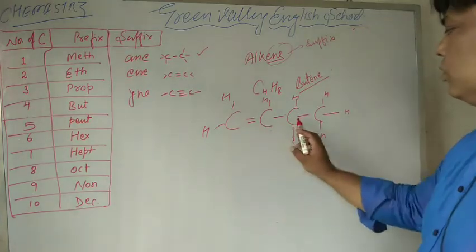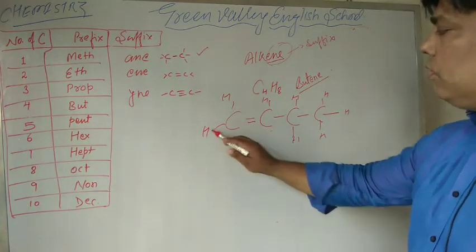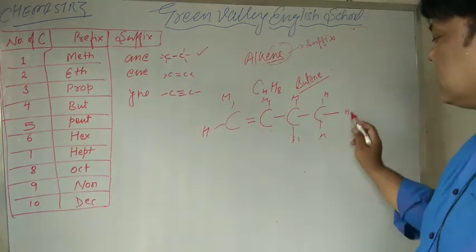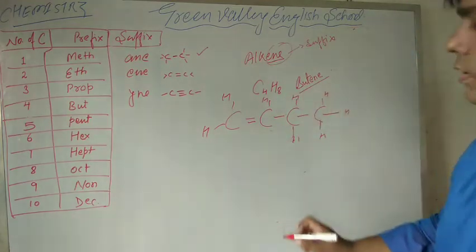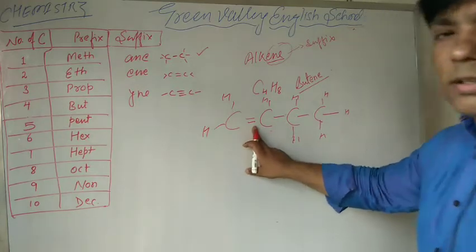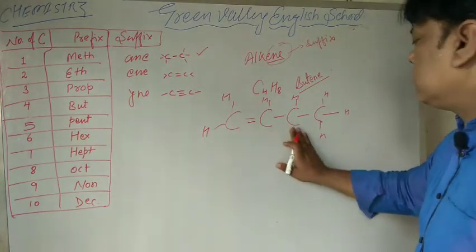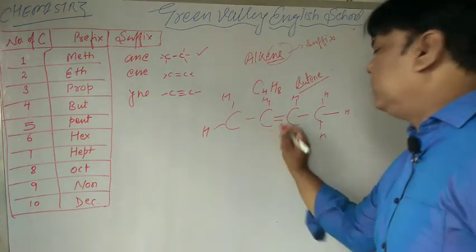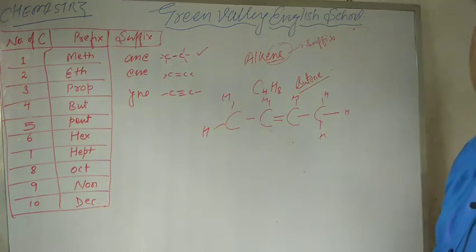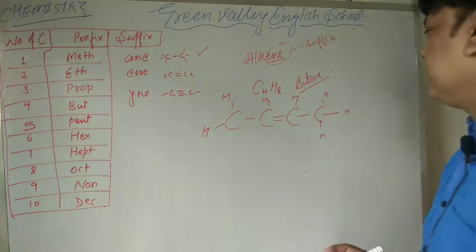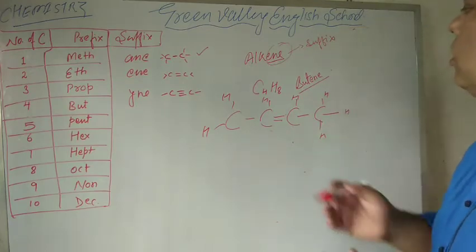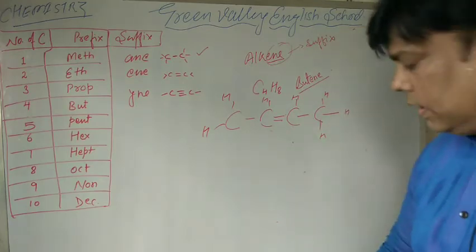So carbon is 1, 2, 3, 4, and what about hydrogen? 1, 2, 3, 4, 5, 6, 7, 8. C4H8. You can take the double bond on this carbon also, which means there is a single place where the double bond is. So that is called our butene.